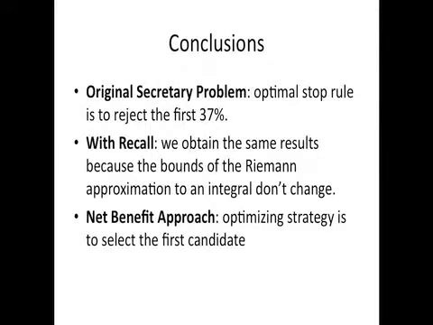Perfect! So in conclusion, in the original secretary problem, we reject the first 37% of the candidates. If we can recall rejected candidates, this does not change. In our penalty case, since the expected value would be the highest if we pick the first candidate considering the cost of the whole interview process, we always select the first candidate.